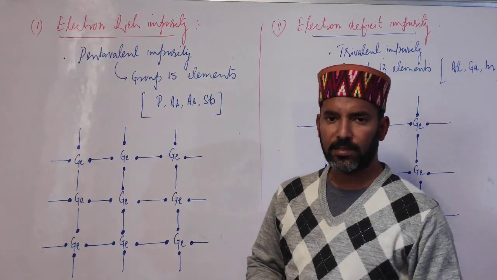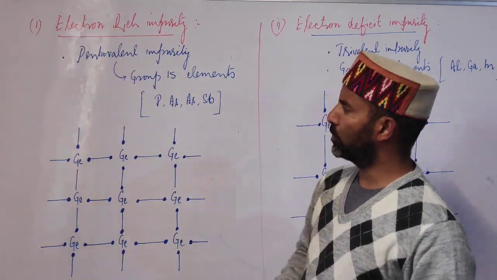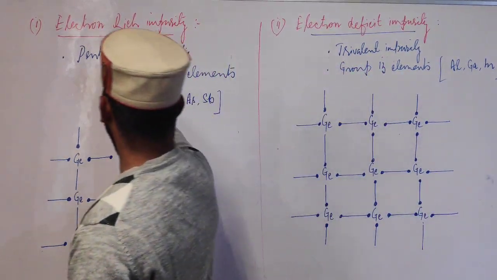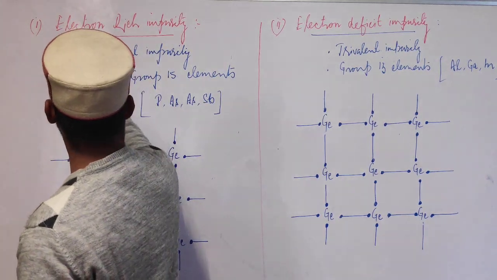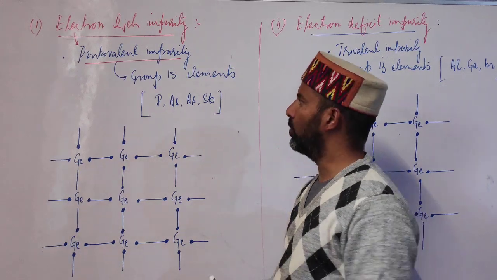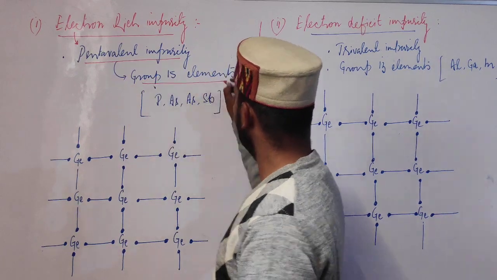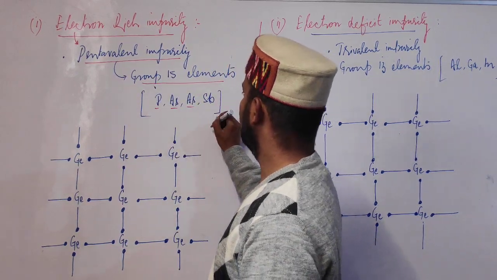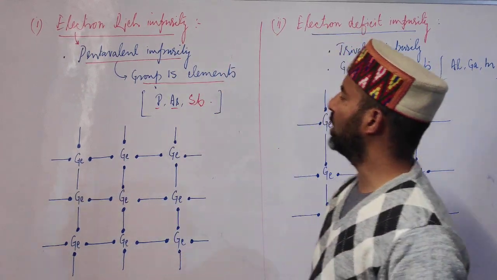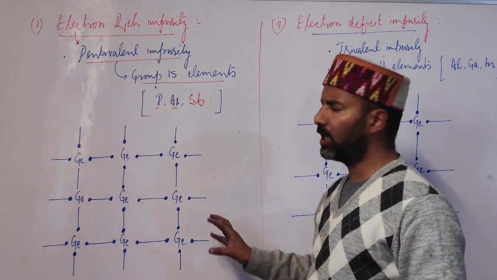Students, in extrinsic semiconduction, the first type of impurity which we add to silicon or germanium lattice is electron rich impurity. These electron rich impurities are actually pentavalent impurities. Why do we say pentavalent? Because they have a characteristic valence of 5. That means they have 5 electrons in the valence shell. So these are group 15 elements like phosphorus, arsenic, antimony, etc. Now students, we dope silicon or germanium lattice with these.